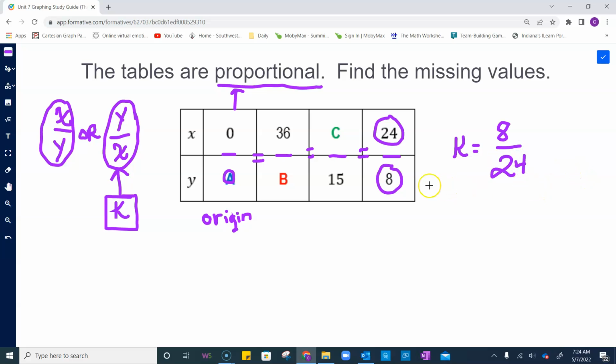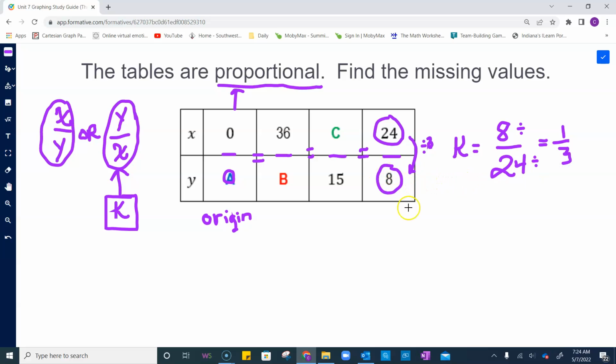8 over 24. In other words, to get from 24 to 8, I would need to divide 24 by 3. So another way to look at it is to say that my k value in lowest terms is 1/3.